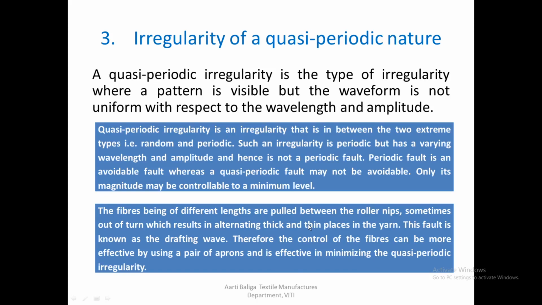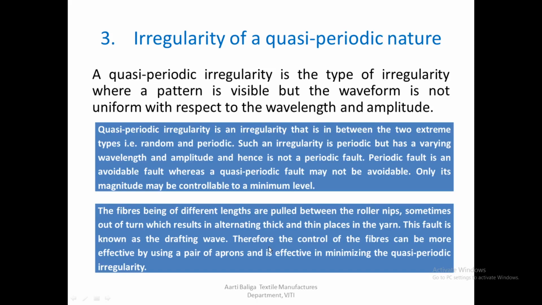So out of the three types that we have seen up till now, whether it is random, periodic or quasi-periodic, we can really do something only about the periodic fault. The other two types, you can either minimize them, or you have to live with them. I mean, you just cannot eliminate them entirely.